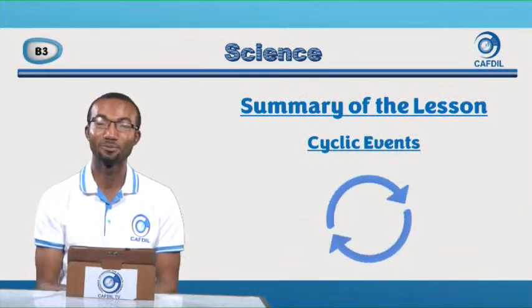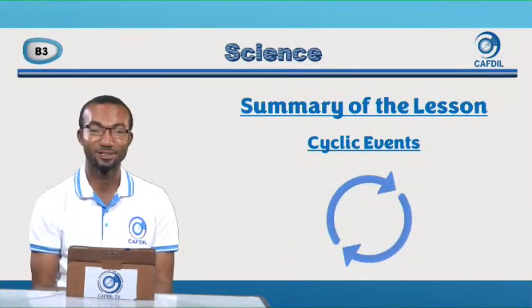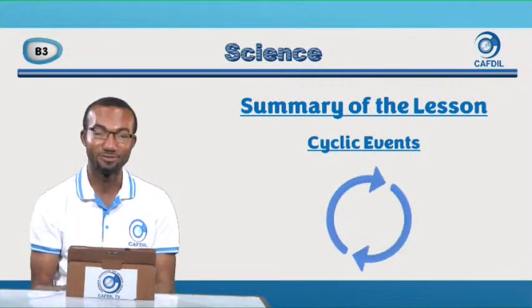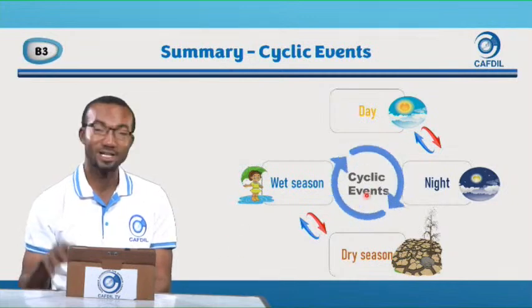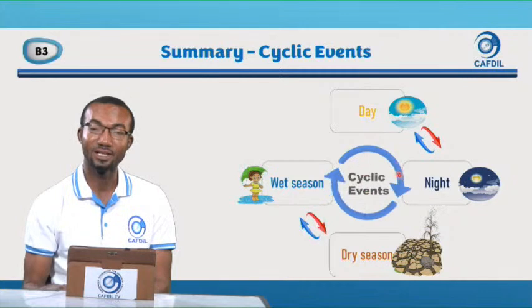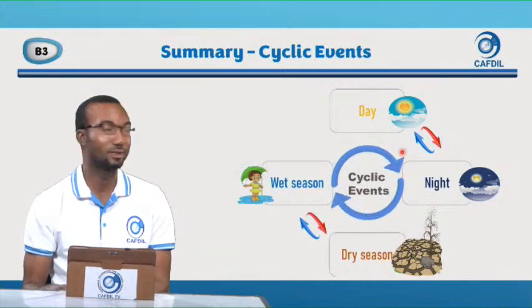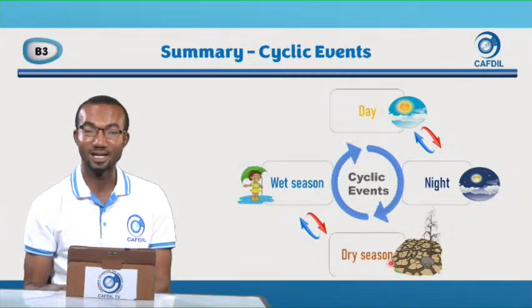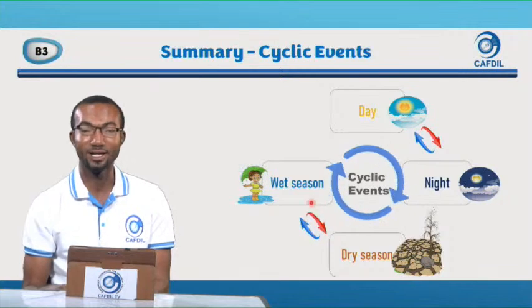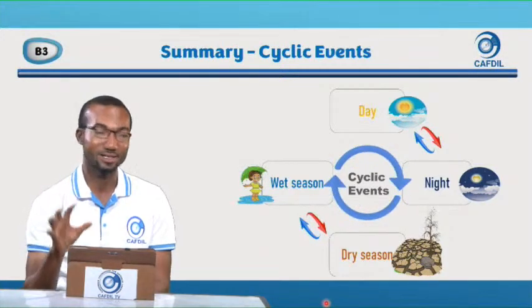Kids, we are almost at the end of the lesson. Today we looked at cyclic events. And we said a cyclic event is something that happens, and cyclic means that it starts and ends, starts again and ends, starts again and ends. Good. So we talked about day and night being cyclical. We also talked about dry season and wet season being cyclical. So we get day and then night, then dry, wet season. They are all natural cyclic events.